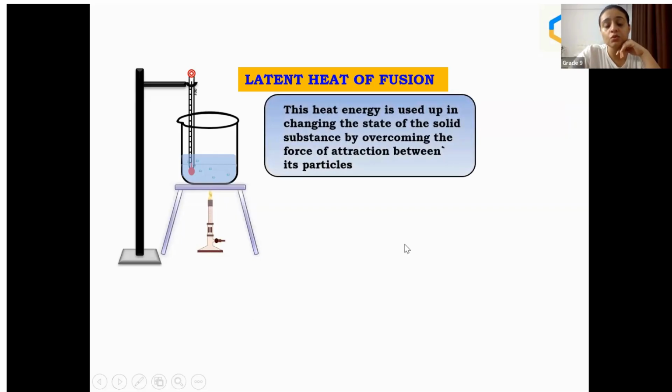This heat energy is used up in changing the state of the solid substance by overcoming the force of attraction between its particles. So this is the definition.